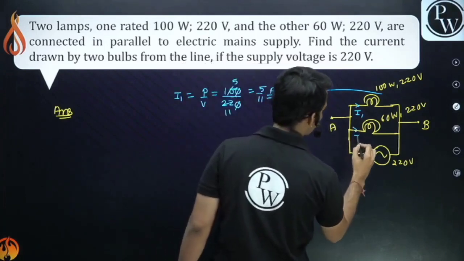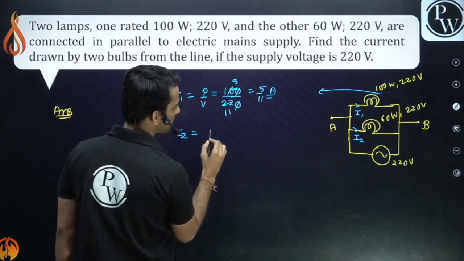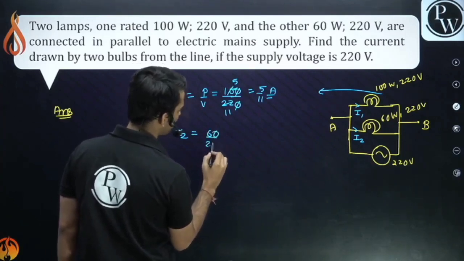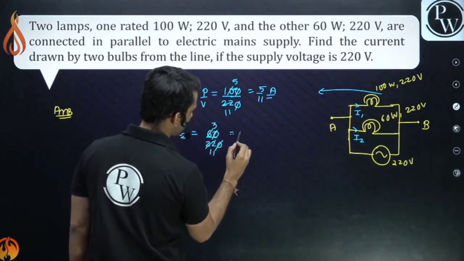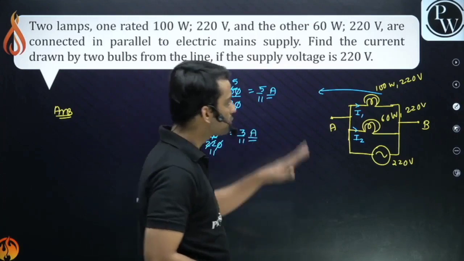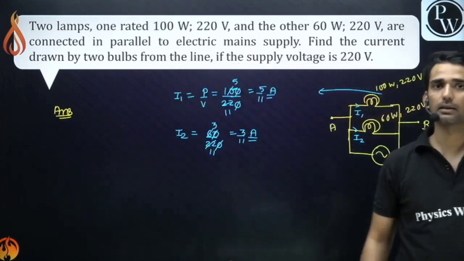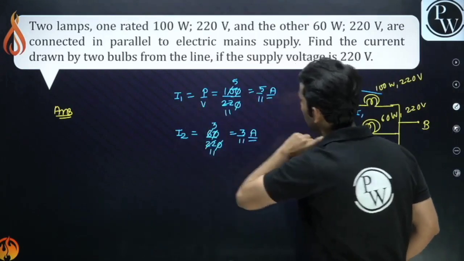Let's say the current through this bulb is I2. So guys, what would be I2? It is power 60 upon voltage 220. So 3 upon 11 ampere. Just very, very simple. You know the power, you know the voltage it has been supplied with. Just calculate P equals to VI. From P equals to VI, the current drawn by the bulbs.